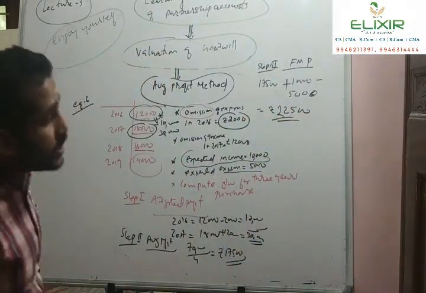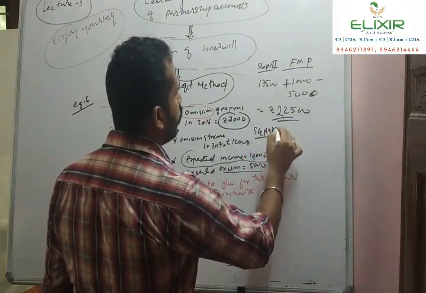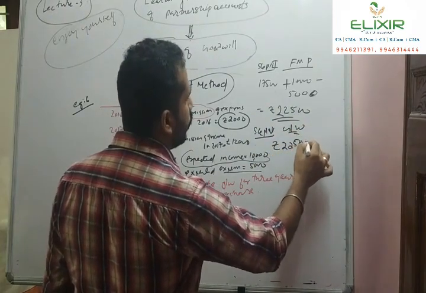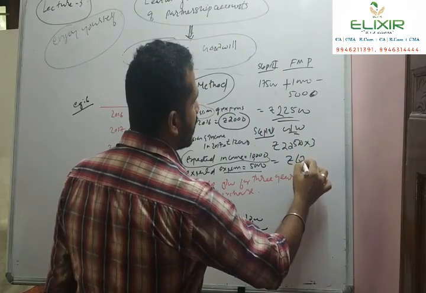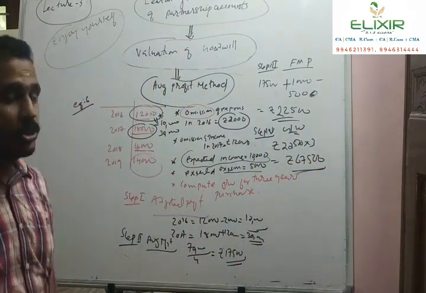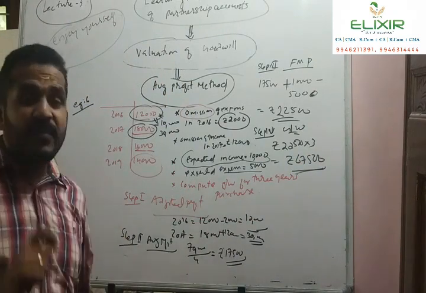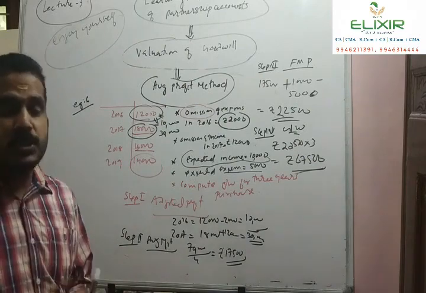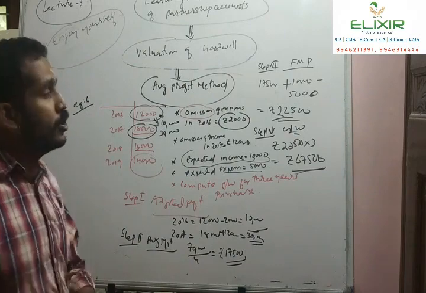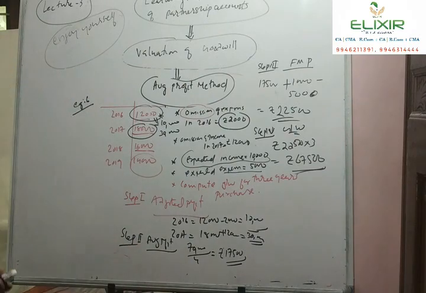And at last, what is the goodwill? Goodwill, step 4. Goodwill is equal to how much? Rupees 22,500 into 3. We will get rupees 67,500. So students, please note, if there is any omission in the previous year, we have to adjust the previous year's profit first and calculate the adjusted average profit. Then only we can move into the calculation of future maintainable profit, goodwill, etc.